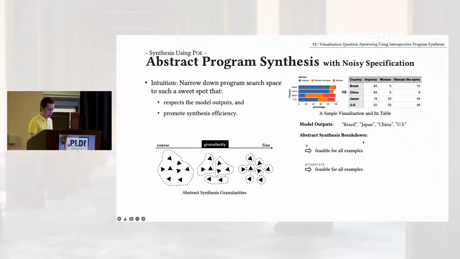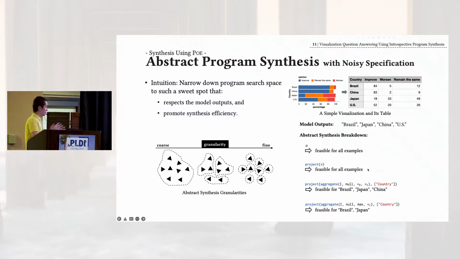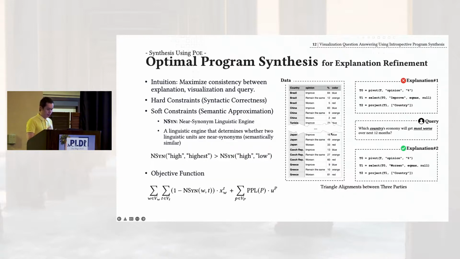On the right-hand side, if we put ourselves in the context of solving, it would be like this. The abstract synthesis will first start from a hole and then gradually expand every production rule, every hole, until it finds out that it's feasible for a designated number of answers. Then it falls back to pick one of the programs and fit it into the next module. Okay, and after that, the optimal program synthesis module is invoked.